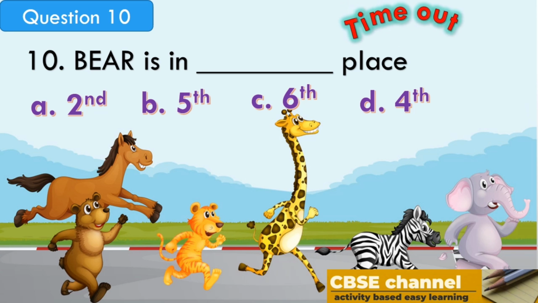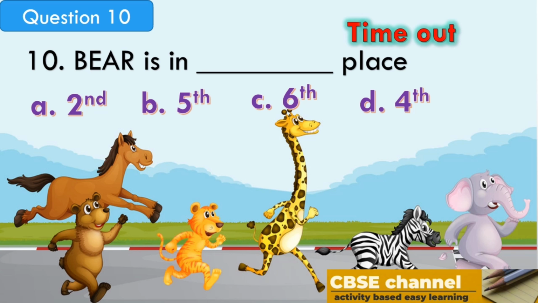Time out. The answer is sixth. In the animal race, bear is in sixth place.